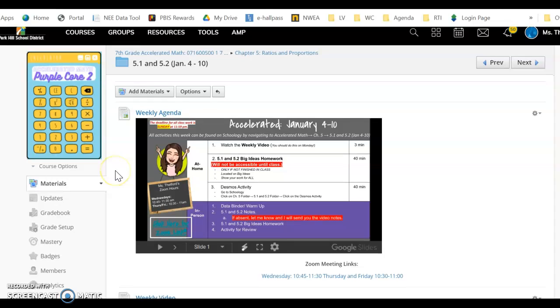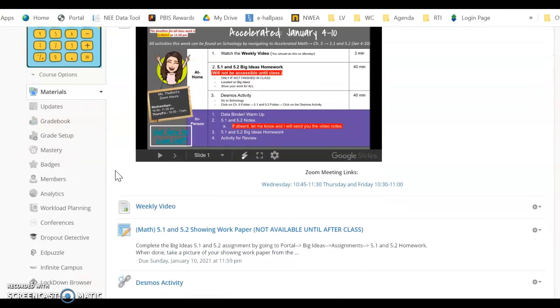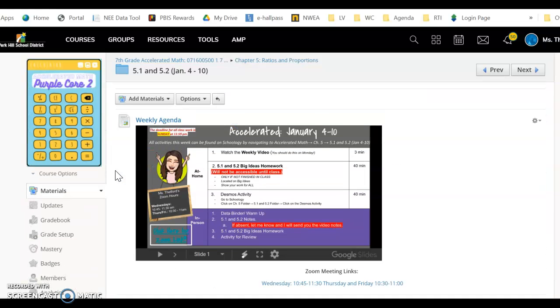I also have retakes available if you are wanting to retake that. You will come and see me during Life Ed. And yeah, so that's all we've got. So I'm going to let you get started.